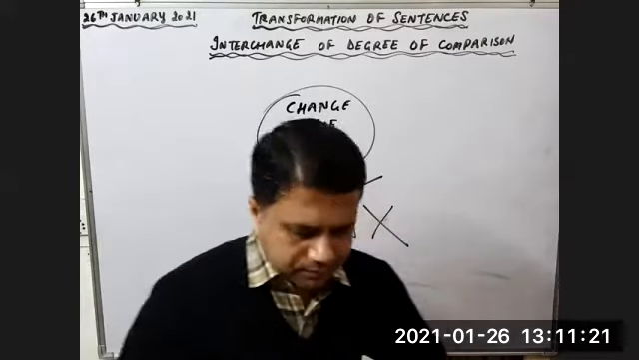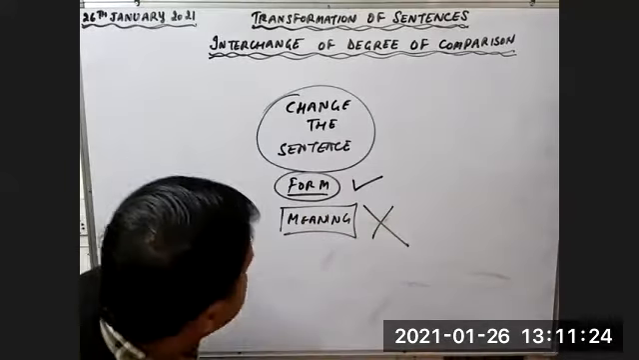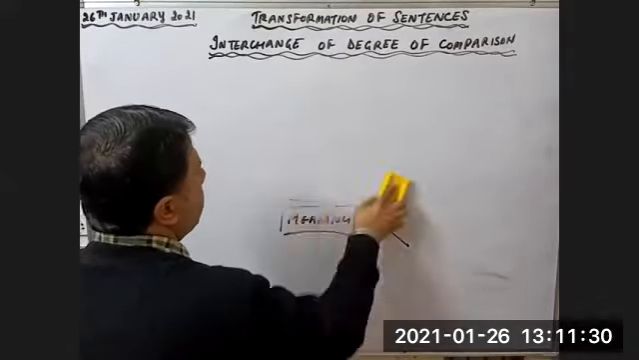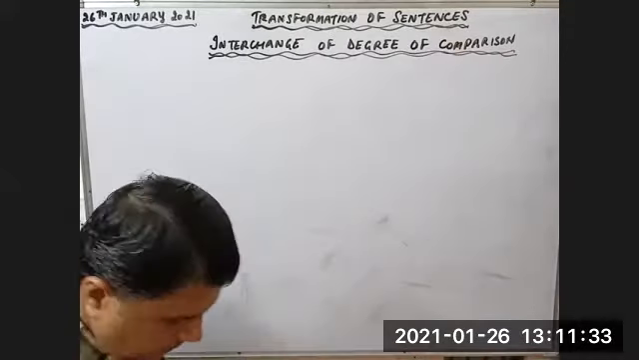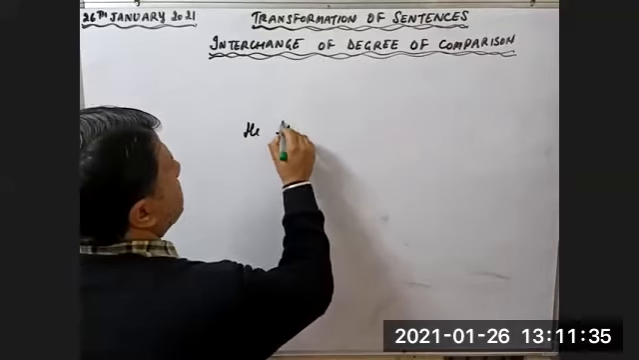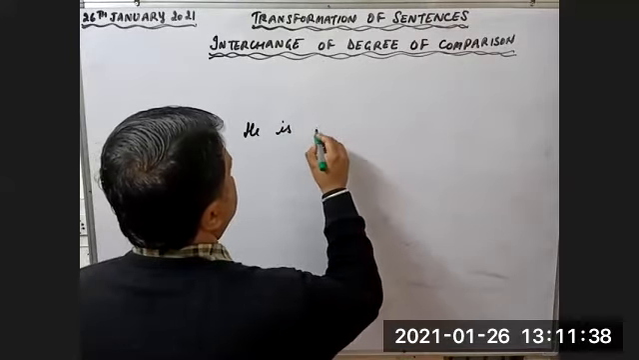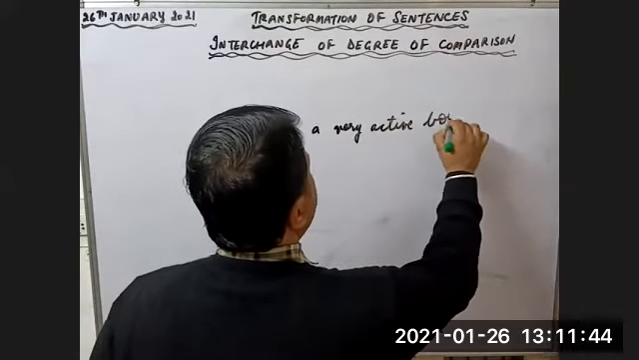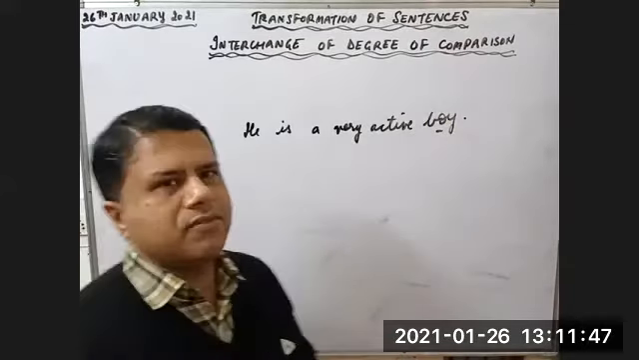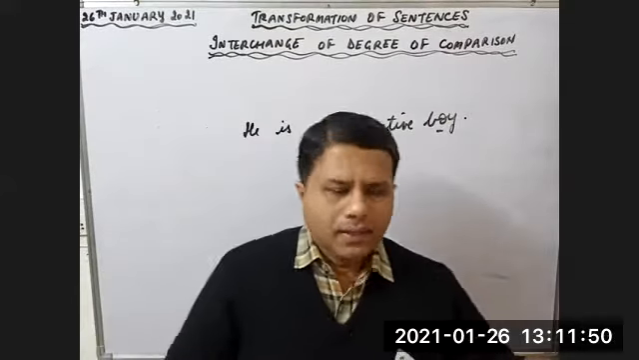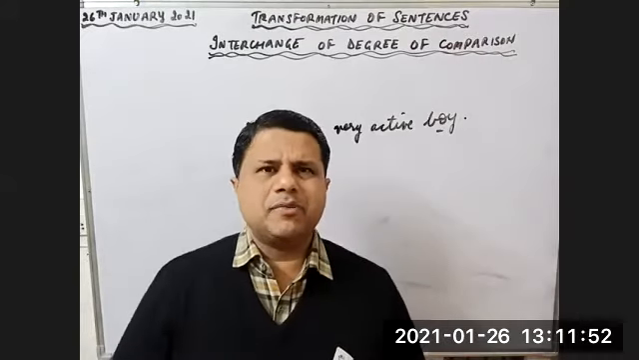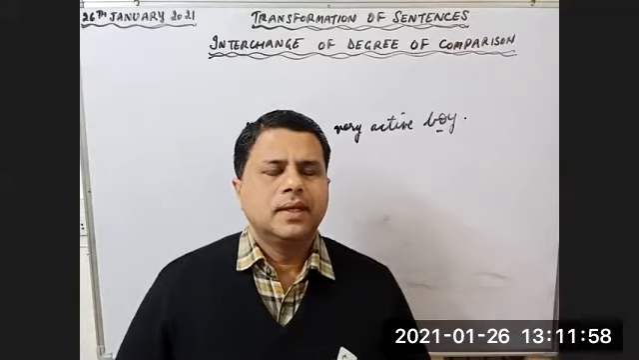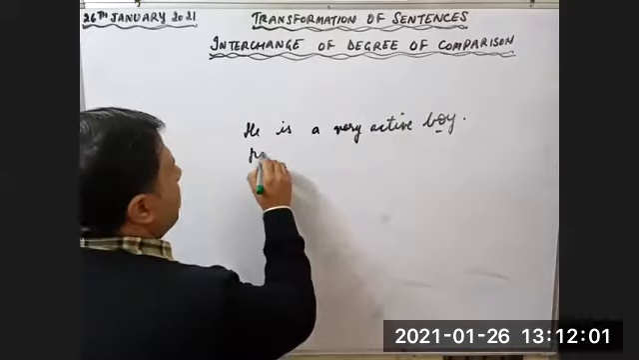For example, let me give you one example. He is a very active boy. Now, this is a positive sentence. Is it clear? Yes, sir. It is a positive sentence.